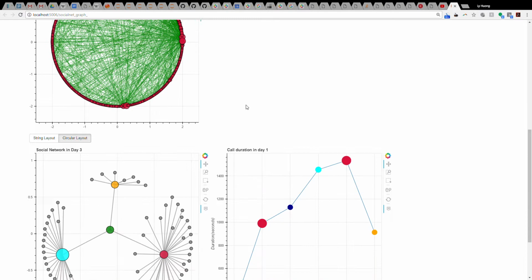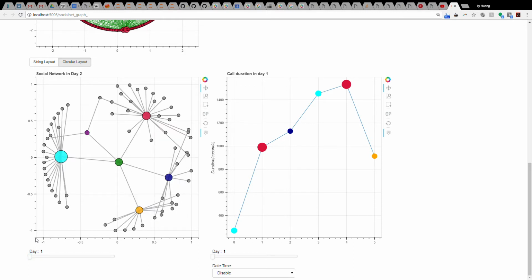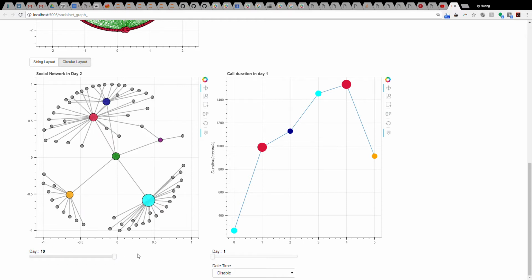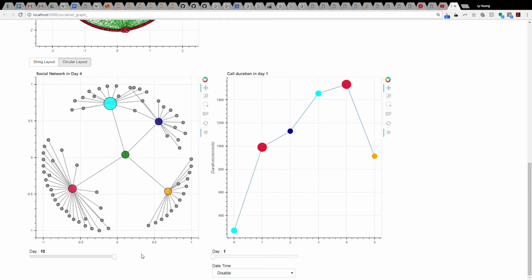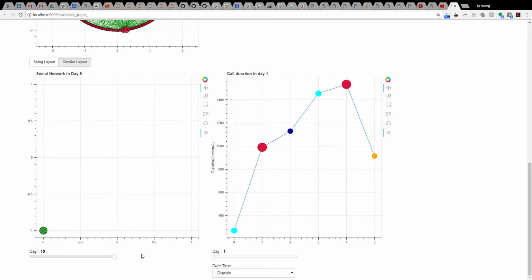To characterize the changes in the social network over the period of 10 days, I built this social network graph. If you slide the slider, we can see the changes. Now it's coming back to day 1. If I slide it all the way to day 10, we can see the changes happening slowly. The communication is getting pretty high over the course of day 1 to day 7, and we notice the change happening here.